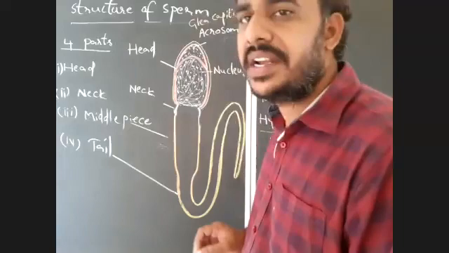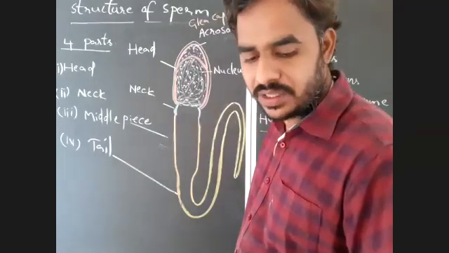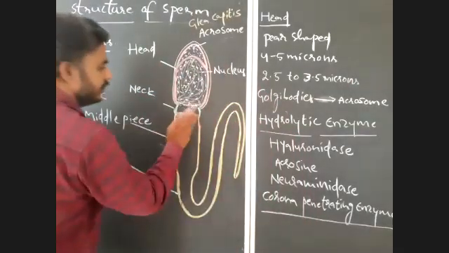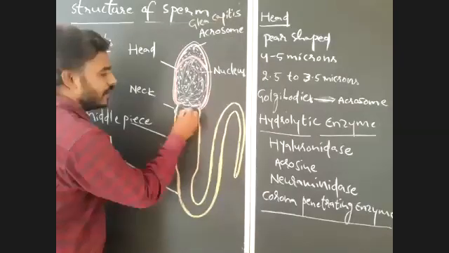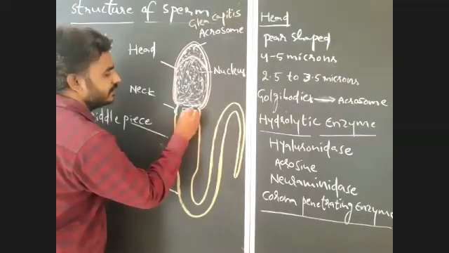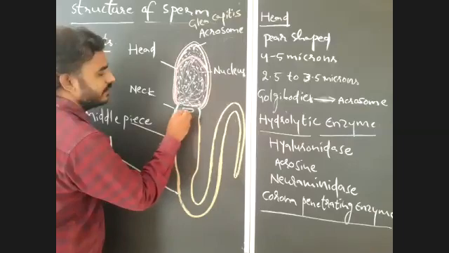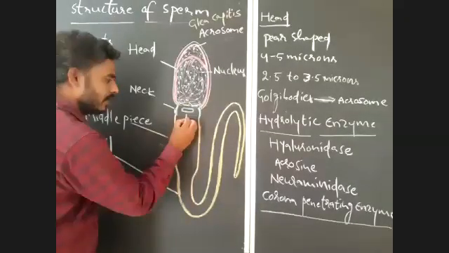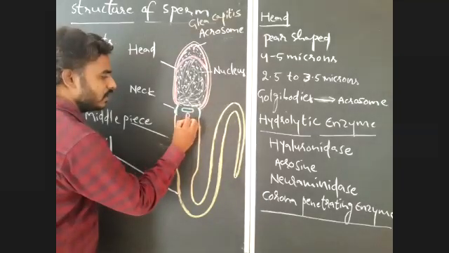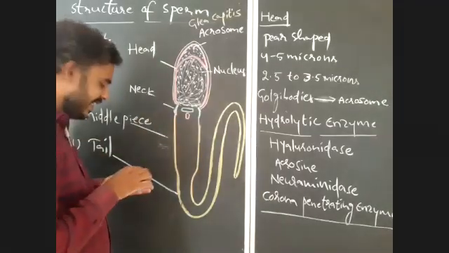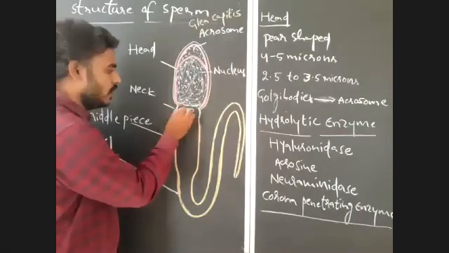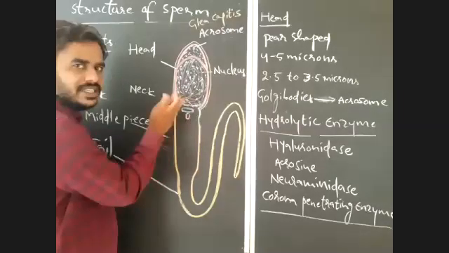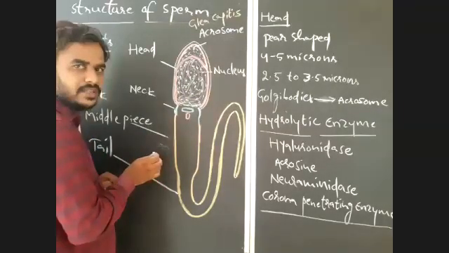In the neck, two centrioles are present. That's also a very important one. Here observe carefully. There are two centrioles present in the neck region. This is the one, and this is the another centriole. So how many centrioles are there in the neck region? Two centrioles. The centriole which is located towards the nucleus is proximal centriole.